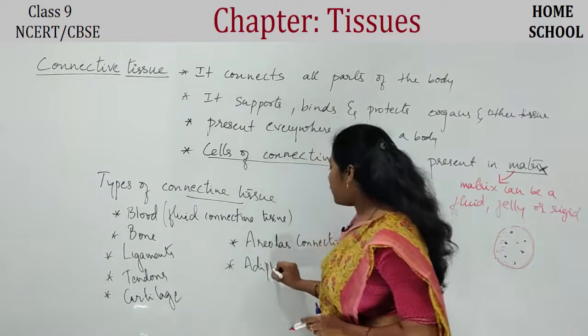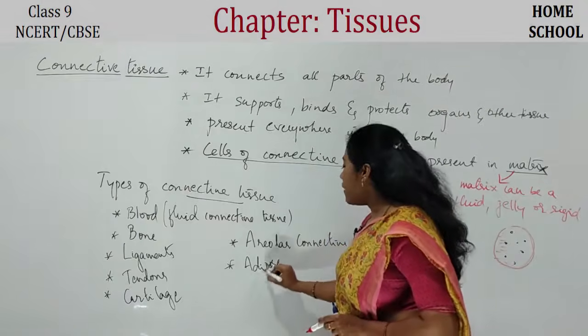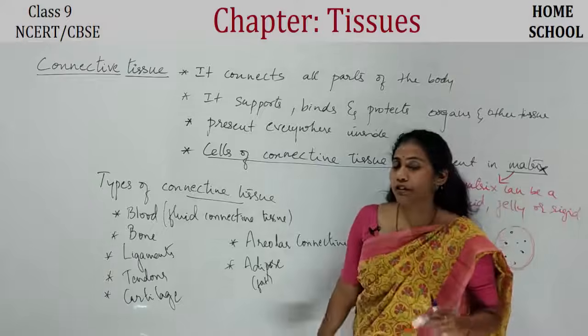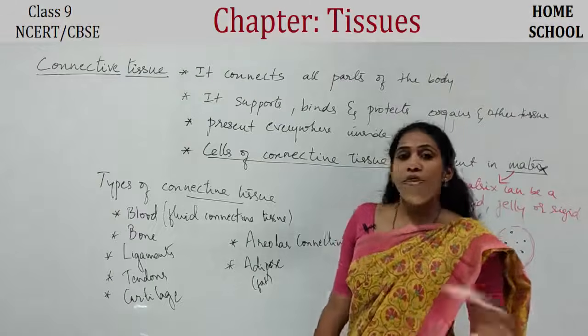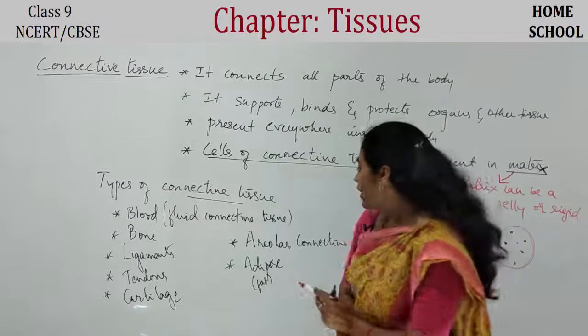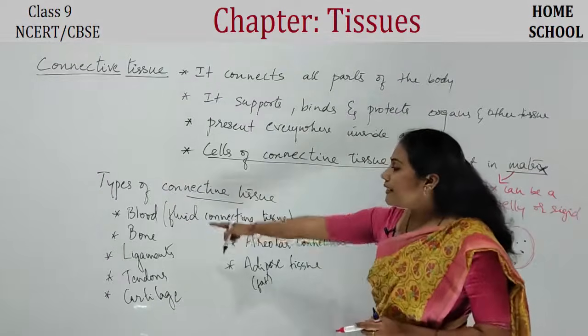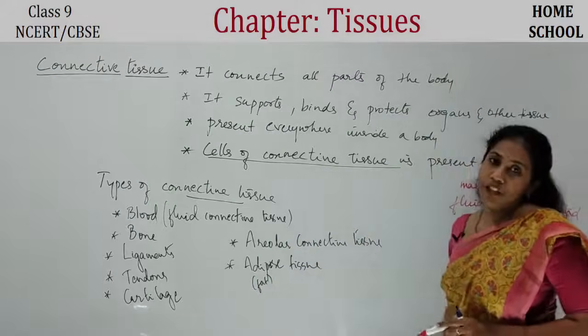So here the meaning of the word adipose is fat, guys. Okay, there are so many fat layers inside. There is a tissue full of fat, so that is called adipose tissue, right? So these are the different types of connective tissue.